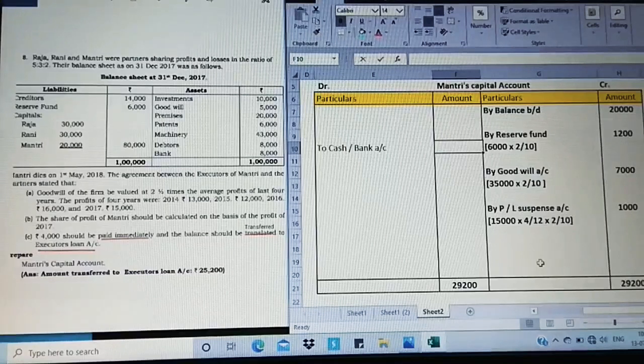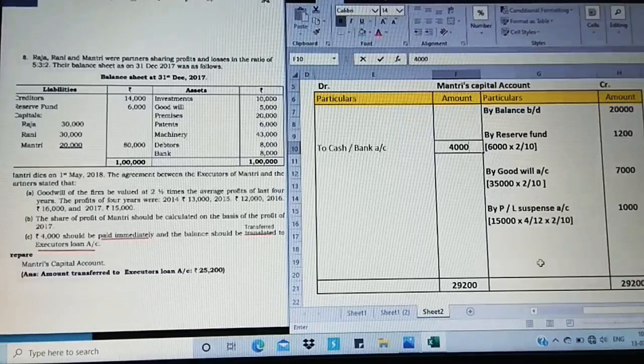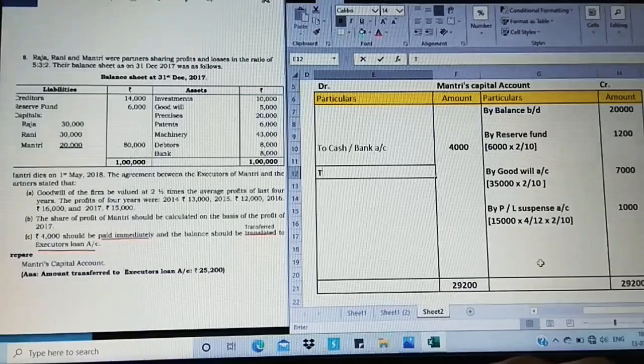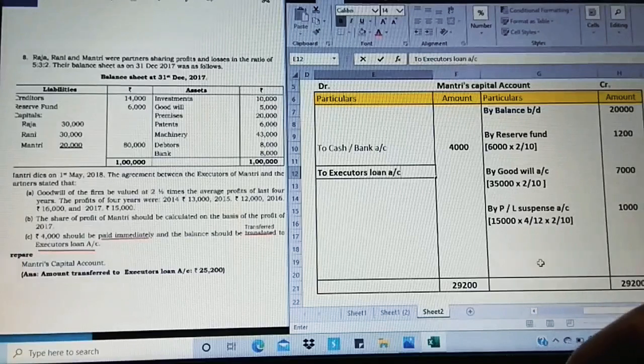From 29,200, we have to pay immediately. Now the payment of 4,000 should be paid immediately. I'm going to take it to cash or bank account, so it shall not put us into any confusion. So I'm going to take 4,000 to cash or bank account, and the balance to be transferred to executors loan account.